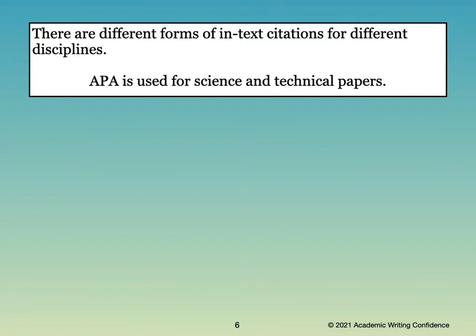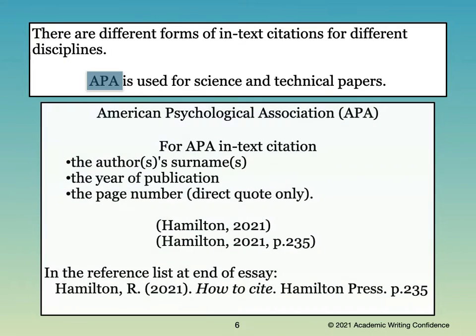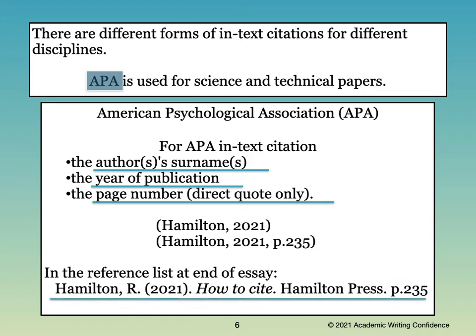There are different forms of in-text citations for different disciplines. The APA is used for science and technical papers. In this type of in-text citation, you will need the author's surname, or their last name, their family name, the year of publication, and the page number if you have quoted something directly. It will look something like these two examples. The reference list at the end of the essay will look like this. We'll talk about how to find the information for that in a little bit.